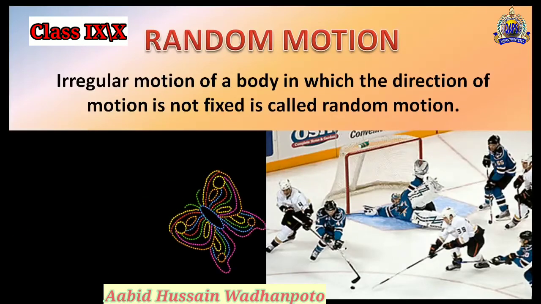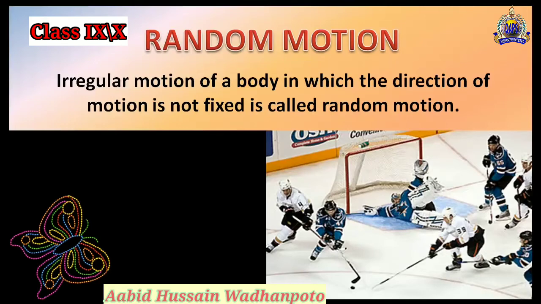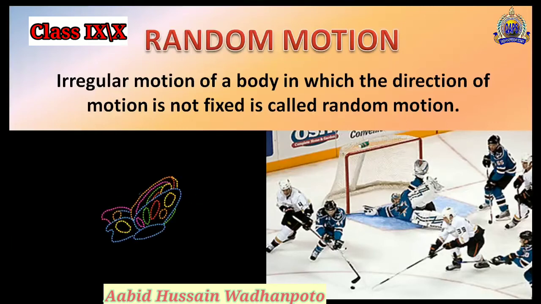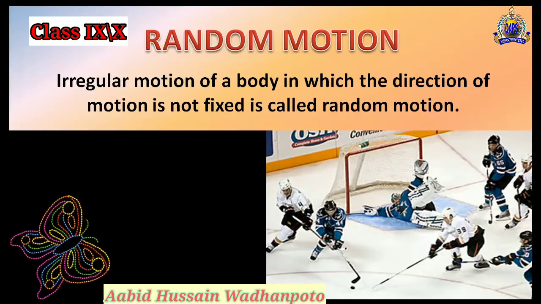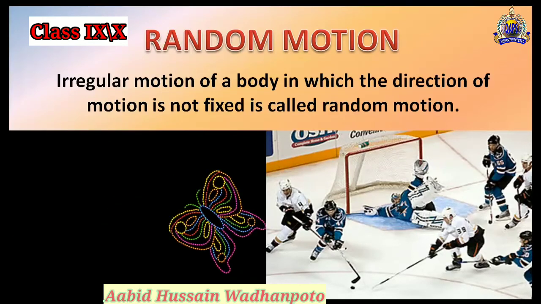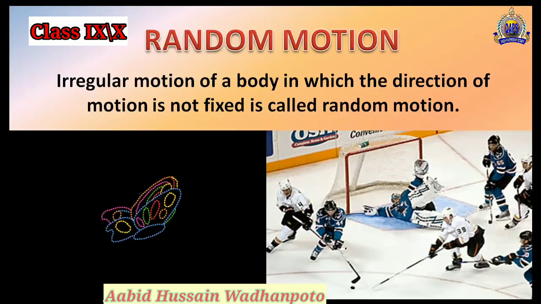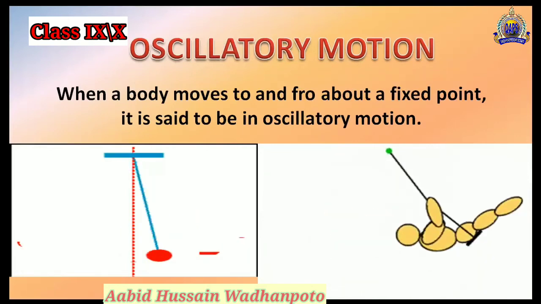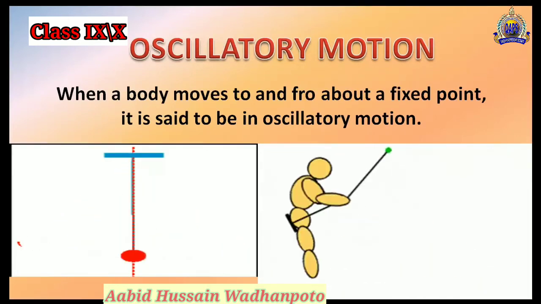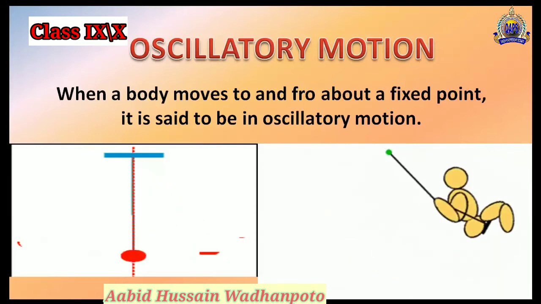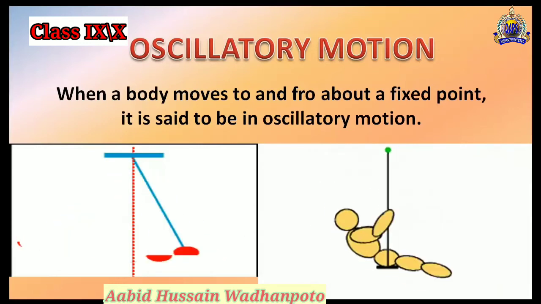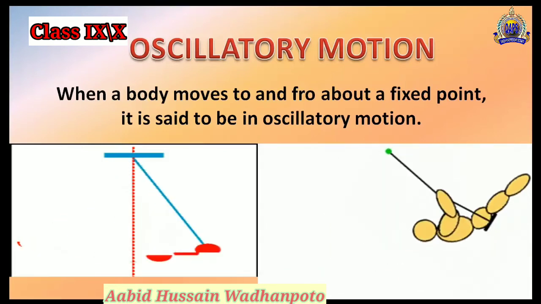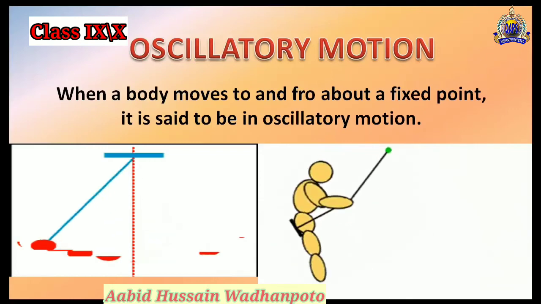Actually, when anybody is moving irregularly, meaning there is no straight path, no curved path, and no fixed point to move around, then these are called random motion. So we have the oscillatory motion when a body moves to and fro, meaning if any object is moving between 2 points, the motion of that object is called the oscillatory motion. So this is the definition for the oscillatory motion.